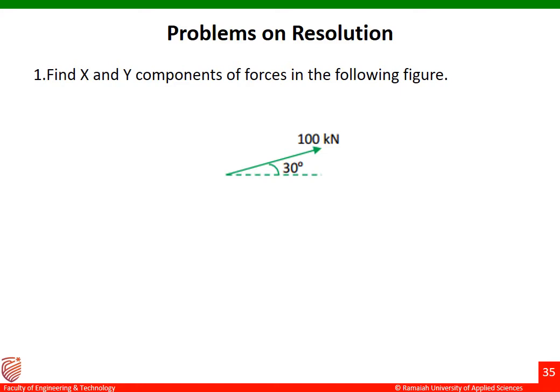Now let us discuss some problems on resolution. The first question is: find x and y components of force in the following figure. We can see in the figure there is a 100 kilonewton force which is making an angle of 30° with respect to the horizontal axis. Let us find out the x component and the y component of the given force.